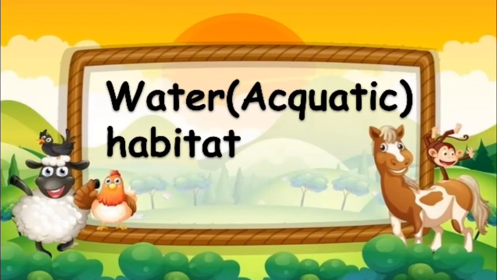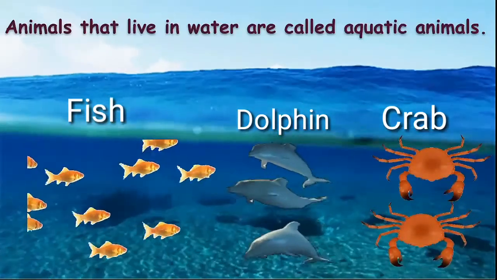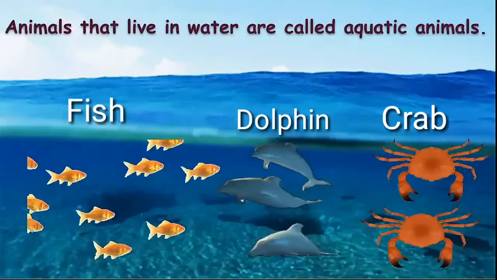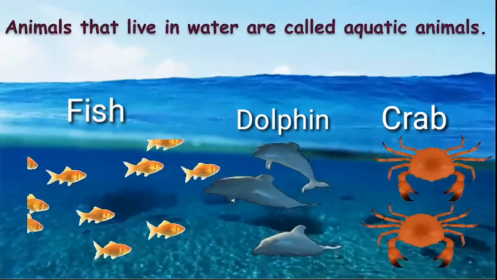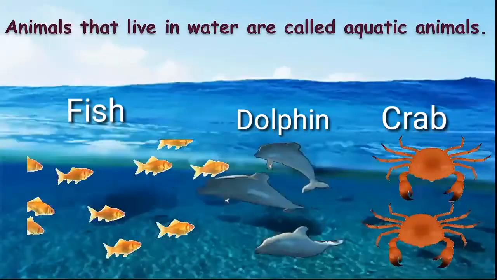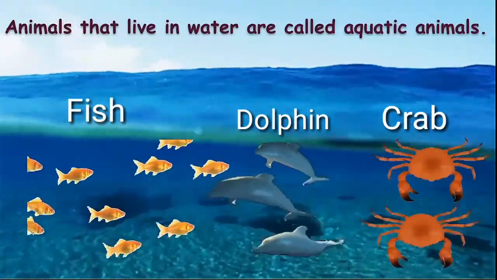Next, let's see the water aquatic habitat. Animals that live in water are called aquatic animals. For example, fish, dolphin and crab.